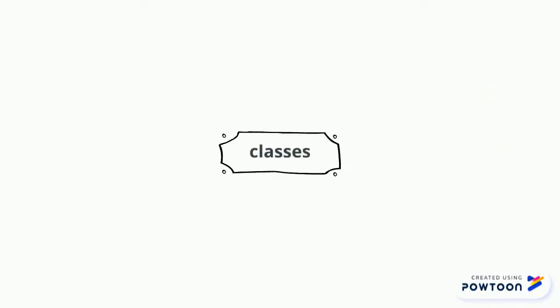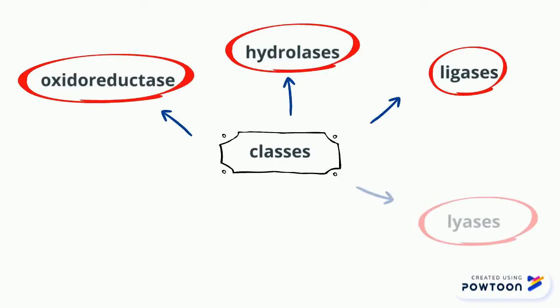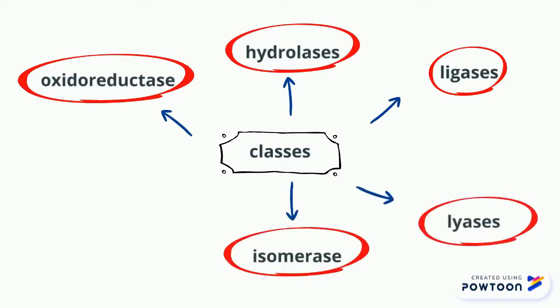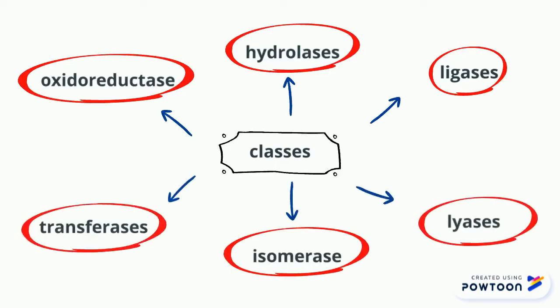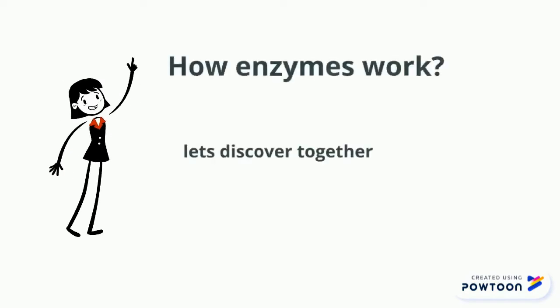There are 6 classes of enzyme, which are oxidoreductase, hydrolase, ligase, lyase, isomerase, and transferase. How does enzyme work? Let's discover together.